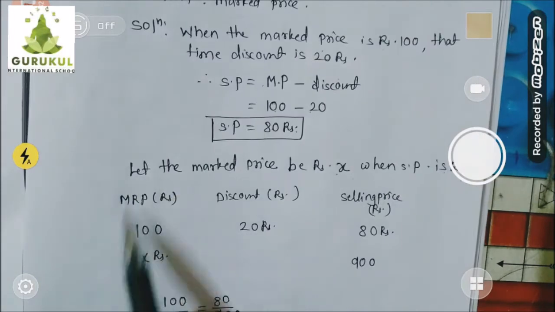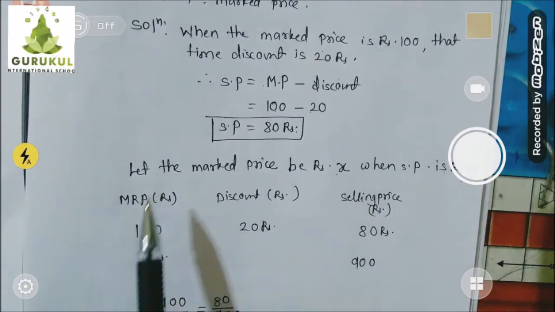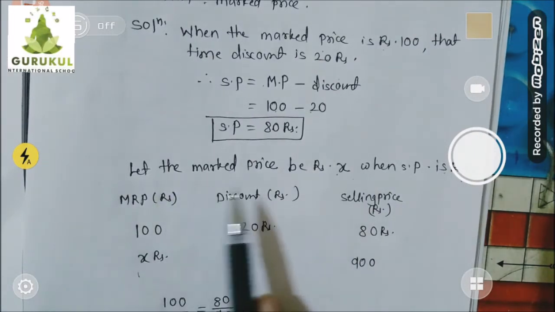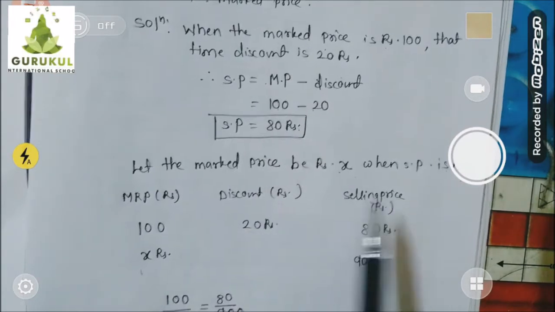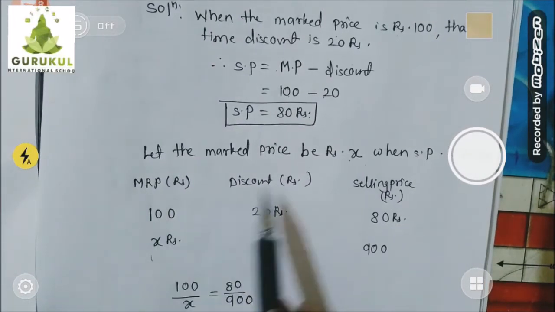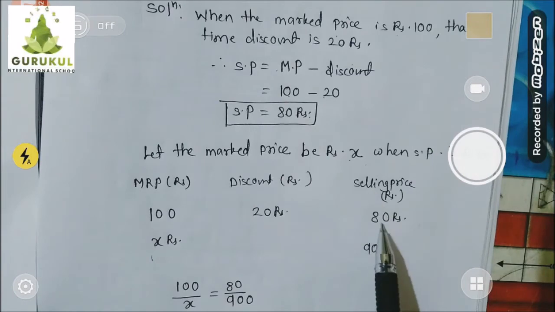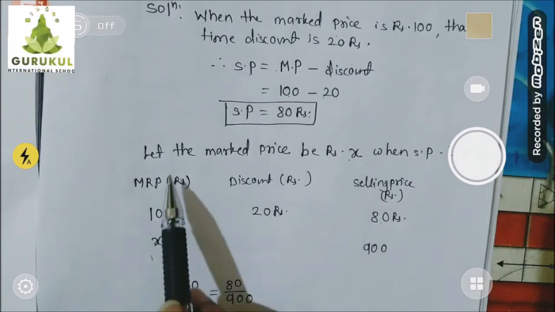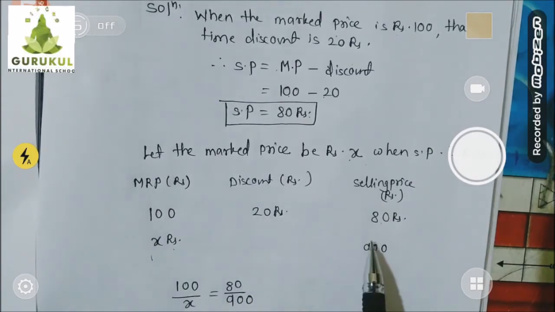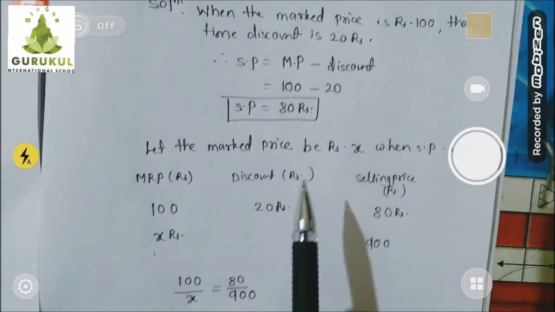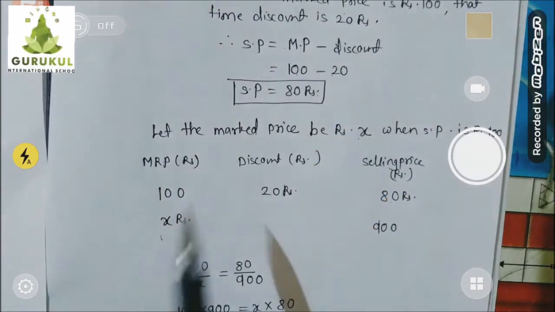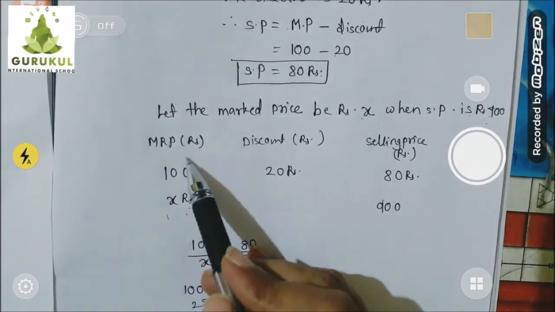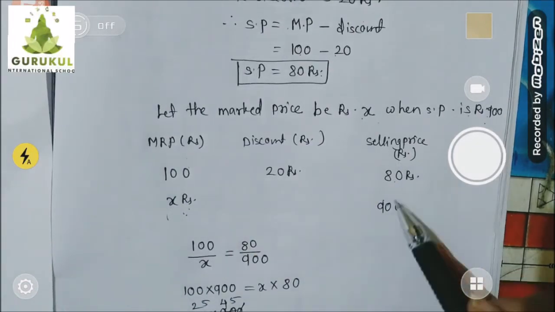Okay, then I wrote down in tabular manner three things I put up: mark price, respective discount, and respective selling price. And I wrote when mark price is 100, discount is 20 and selling price is 80. But actually mark price we assume X when my selling price is 900. So if you hide the middle part, you must have seen here ratio form I got, 100 upon X is equal to 80 upon 900.